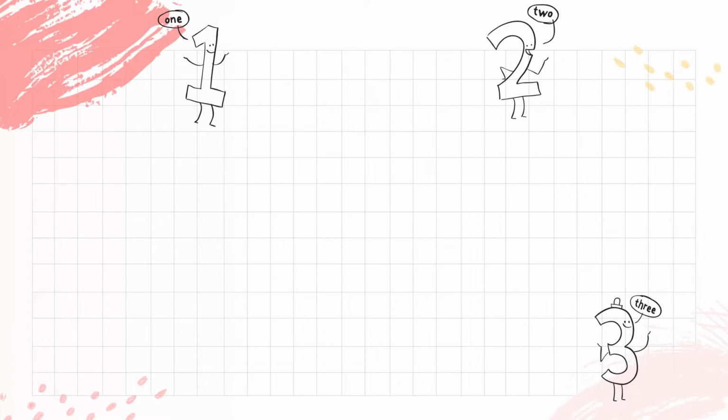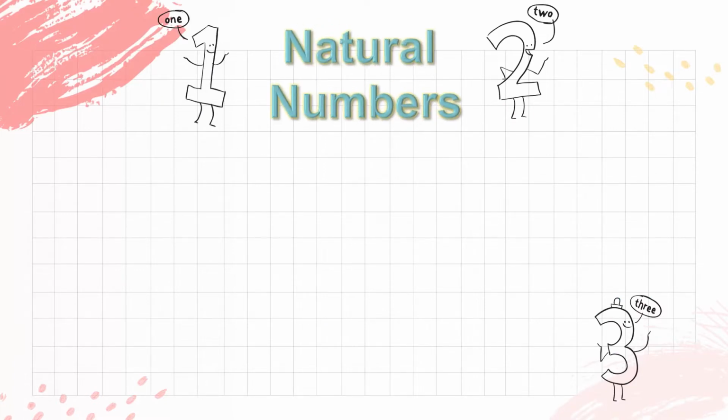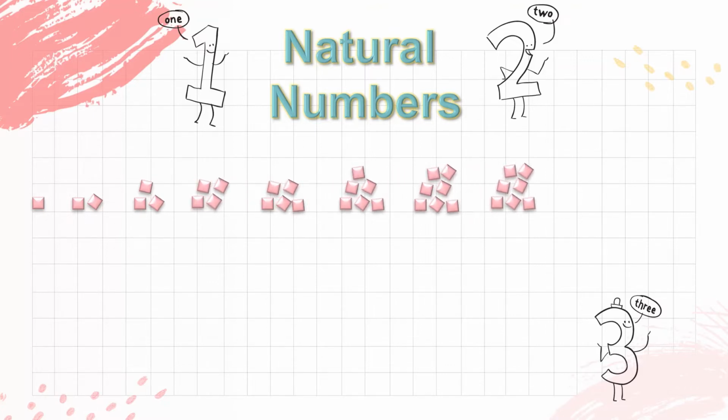The starting point of arithmetic is the set of counting numbers, also known as the set of natural numbers. They are represented here as a string of tile piles. The beginning pile contains a single tile, the next pile contains a pair of tiles, the next one more than a pair, and so on. Each pile contains one more tile than the preceding pile.